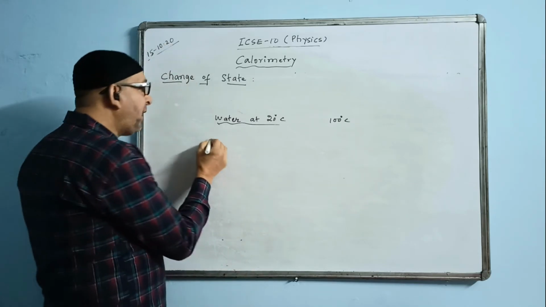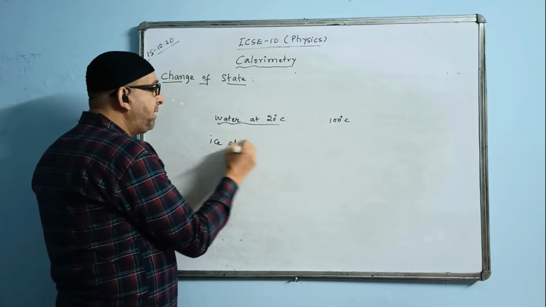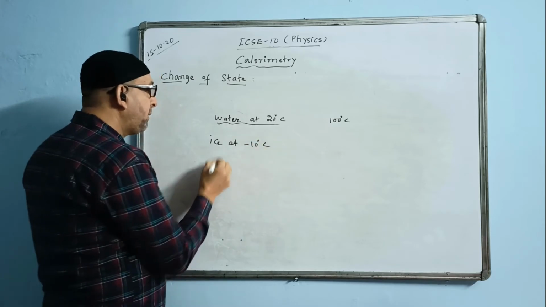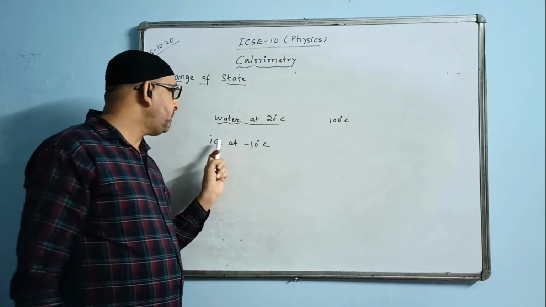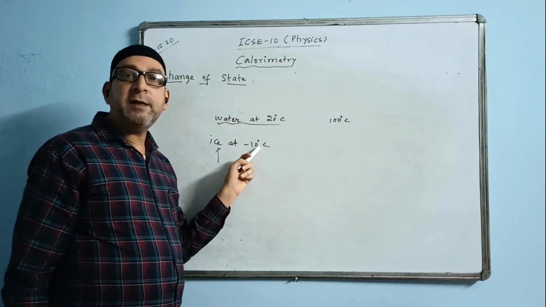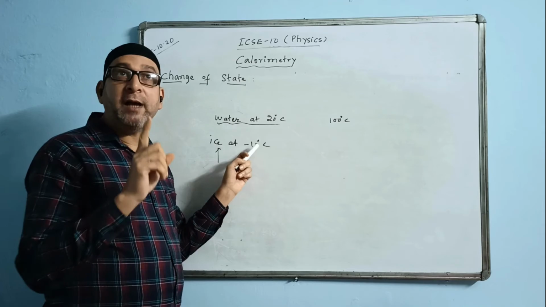Same way, suppose you are having ice at minus 10 degrees Celsius. So keep on supplying heat to it continuously. You will find that ice at minus 10 degrees Celsius, we know the melting point of ice is what?